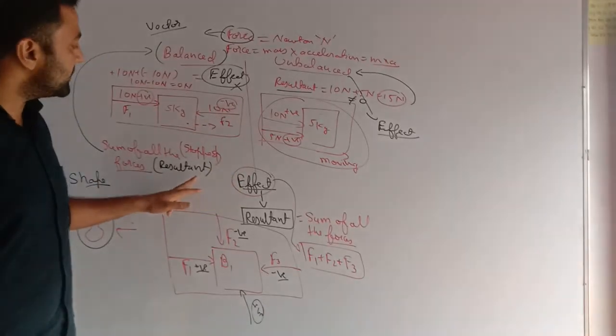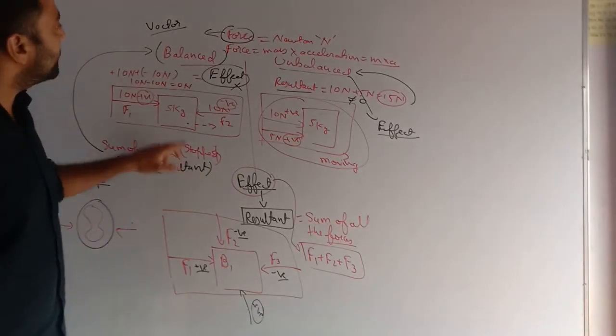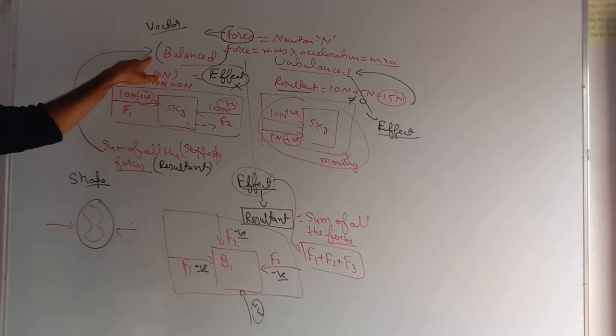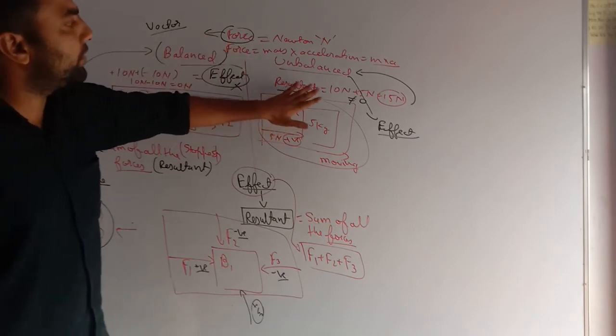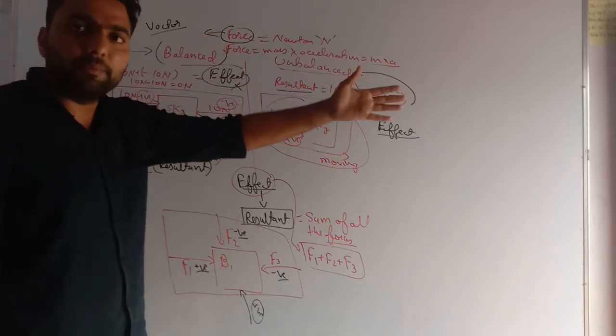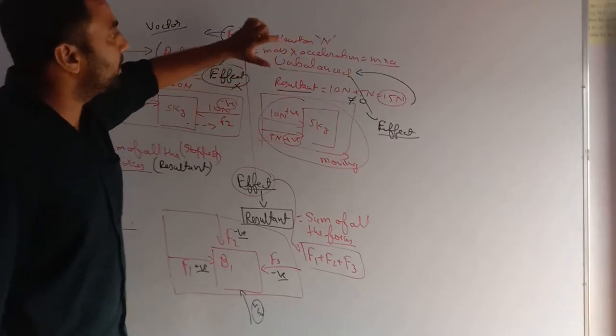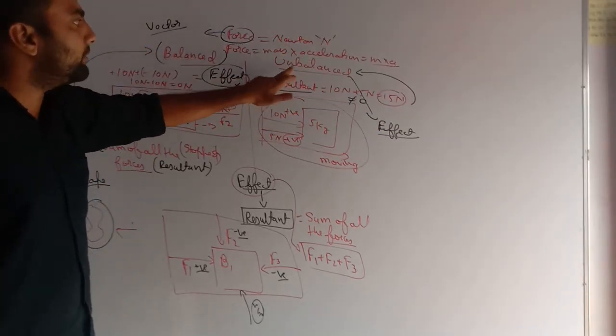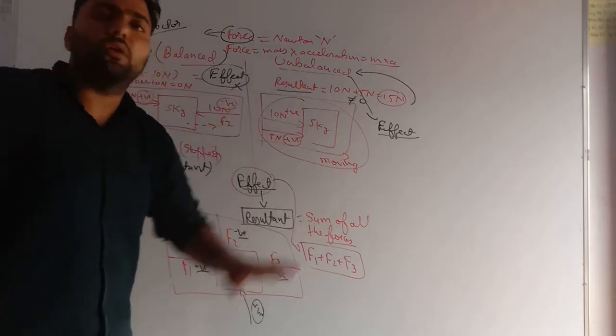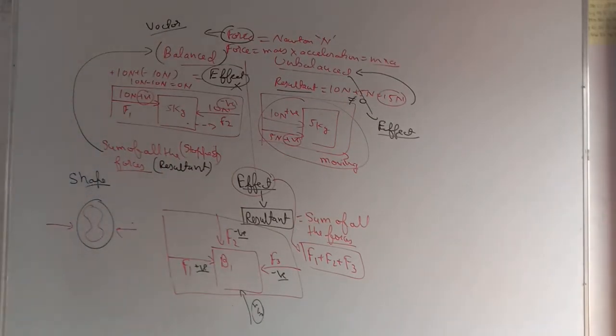If the resultant force is 0, there will be no effect. Such forces are known as balanced forces. And if the resultant force is not equal to 0, meaning it has any positive value, then such forces are known as unbalanced forces. And unbalanced forces show the effects of force.